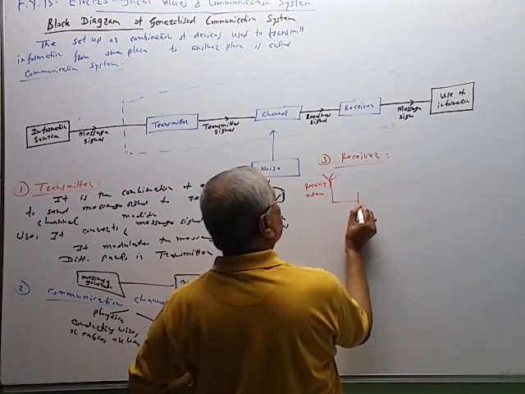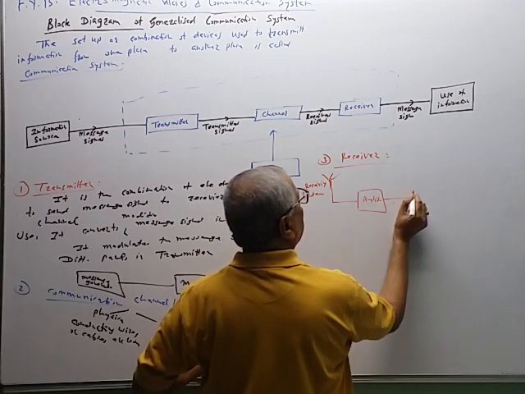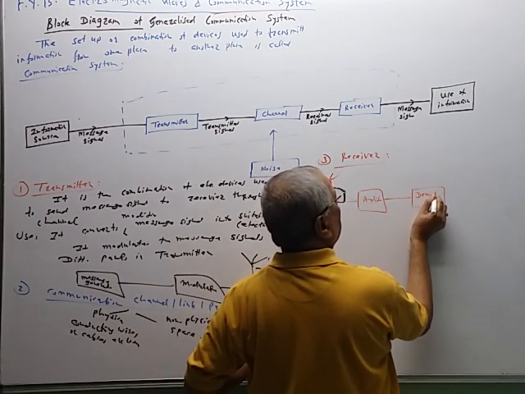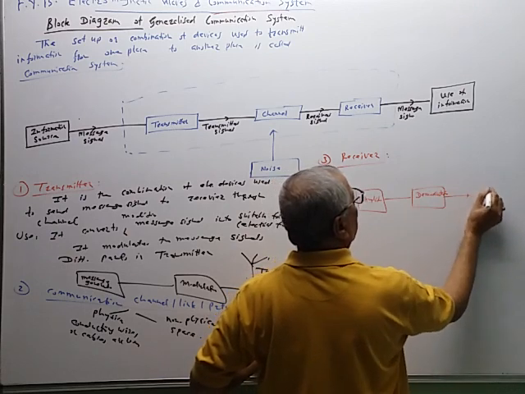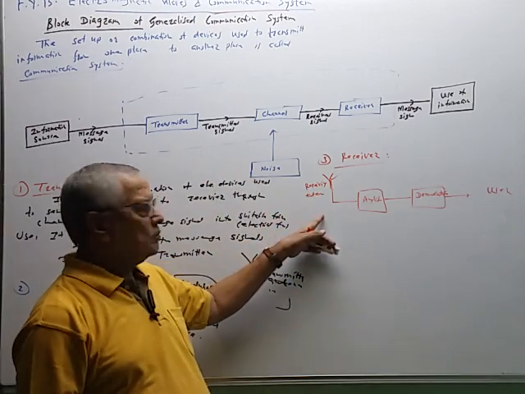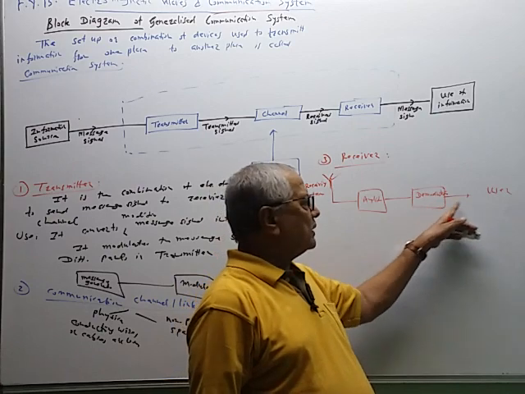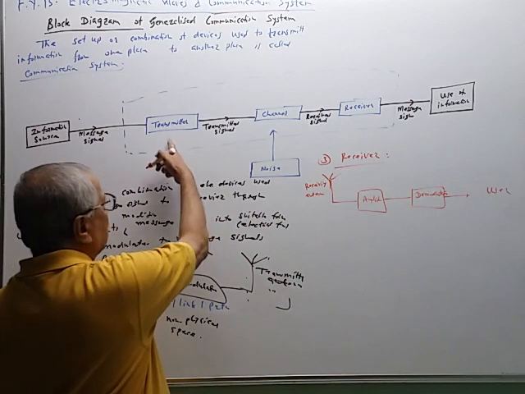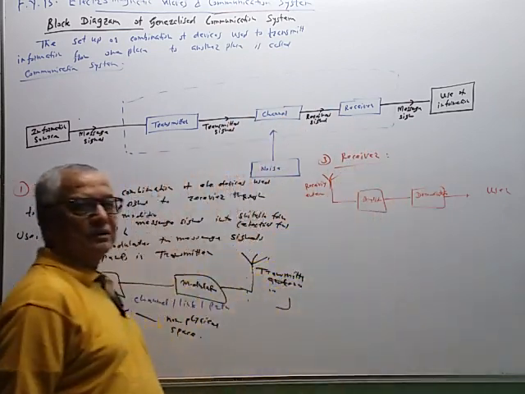So the signal received by the antenna is weak, therefore it is amplified, and then comes the demodulation. This is the main block. The demodulation process is done here, in the demodulator, and on this side there is a user. So the signal is received, amplified, demodulated into a recognizable form, and then given to the user like this.